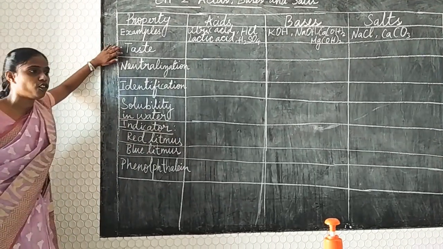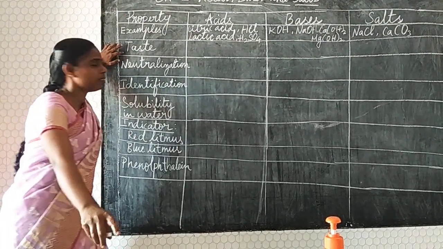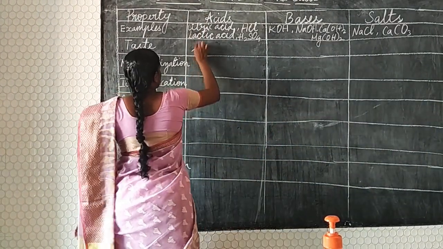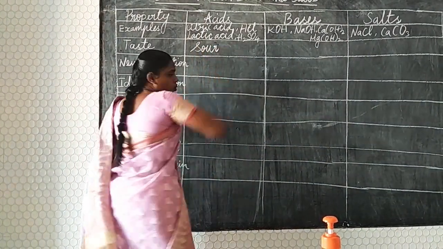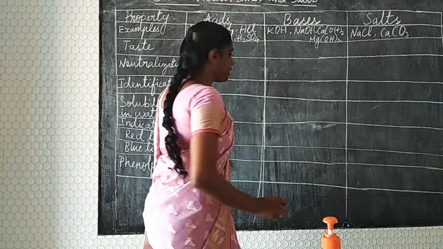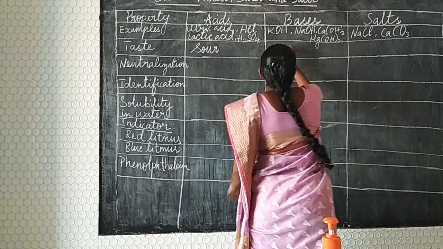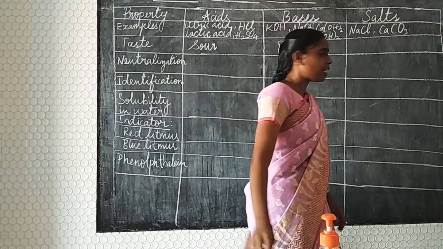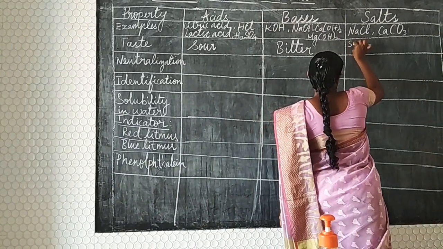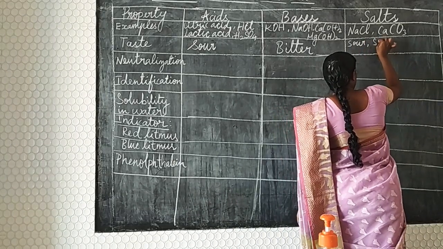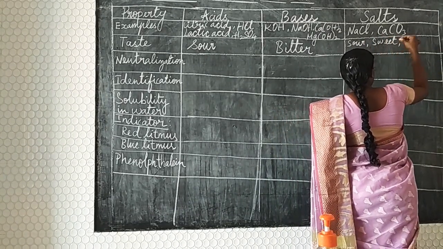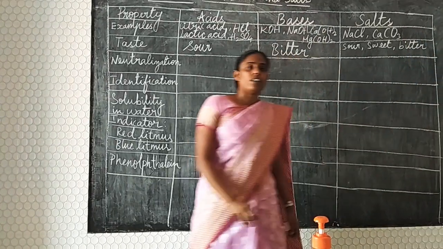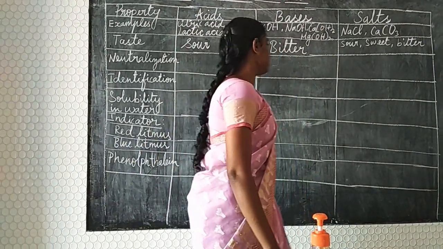Next, when we come to taste, we already know that acids are sour in taste. And bases, these items, are all bitter in taste. And among salts, some salts are sometimes sour, some are sweet, and some are even bitter. So we cannot say that all salts are sour or sweet or bitter.